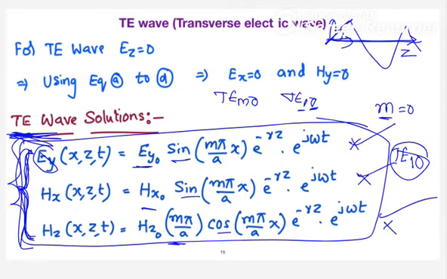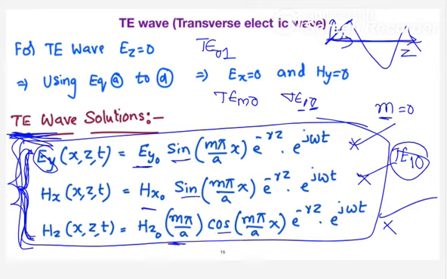Which is the dominant mode? 0, 0. Is it? Same thing. When you keep the plate in Y direction, your X component will become 0. And in order to have a Y component, you should have one value in the N value. It is just an interchange. It is TE 0, 1. Okay, is it clear? Because these equations are independent of y, that's why I said 0, 0.